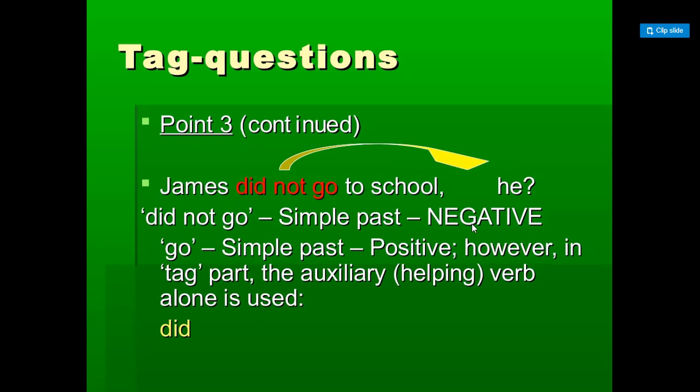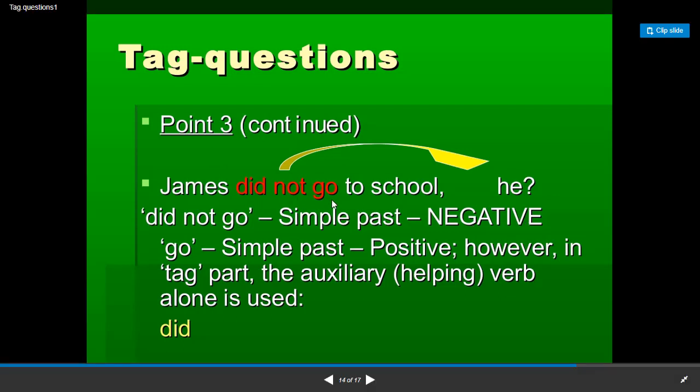Another example: James did not go to school. "Did not go" is the negative form in the simple past, of course, of the verb "go". So we need the positive form, keeping the same tense, the simple past of the verb "go", and it will be "went he, isn't it?"